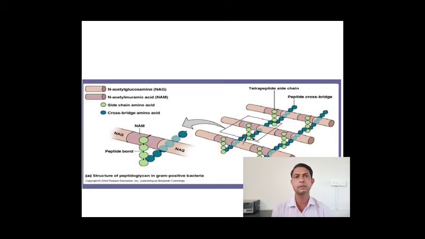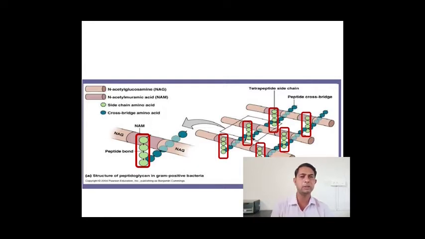So here you can see these are nothing but the tetrapolypeptide chains. Tetra means 4, so there are 4 peptides connected with each other with the help of peptide bonds. Here you can see the peptide bond is shown, and this tetrapeptide material gives strength to the attachment of this particular NAG and NAM.